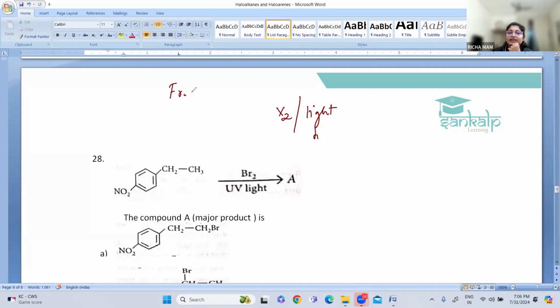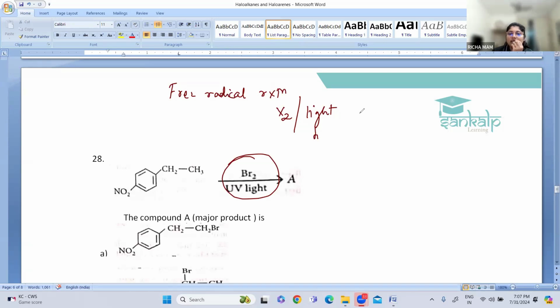It will undergo a free radical mechanism. So just see which free radical reaction it will undergo.